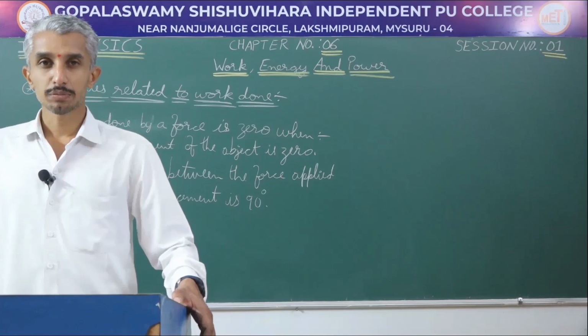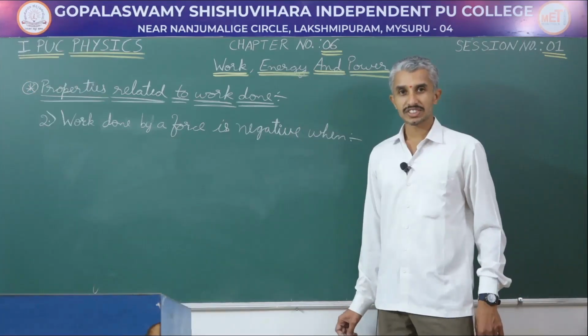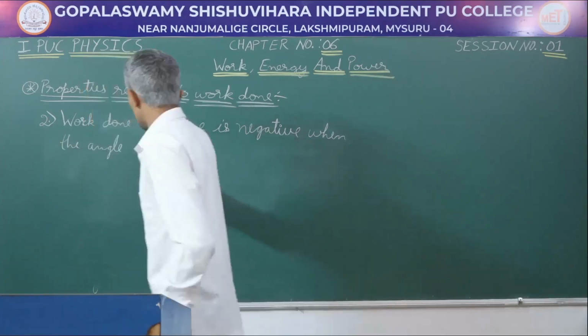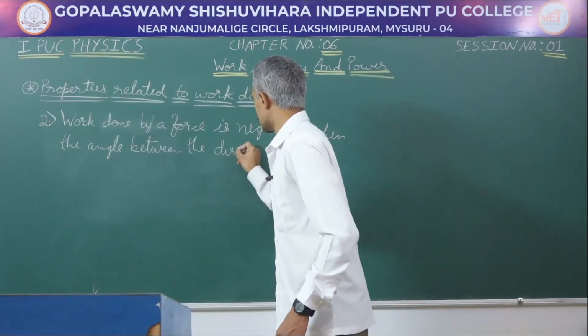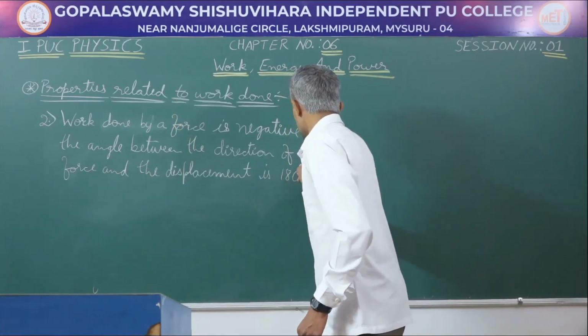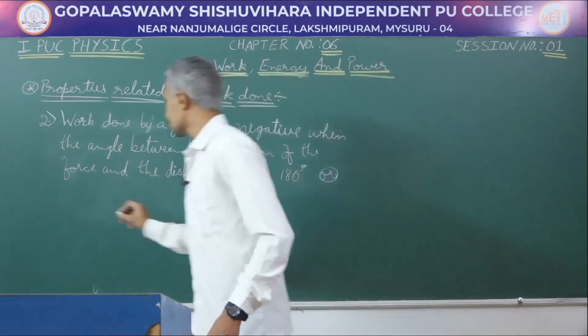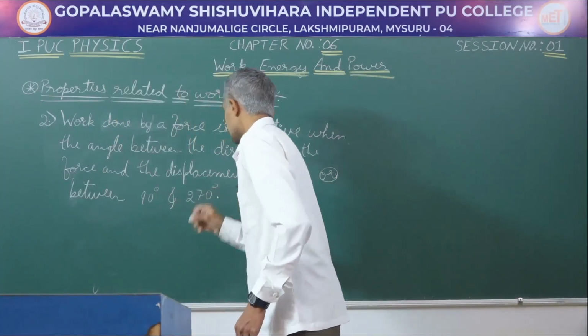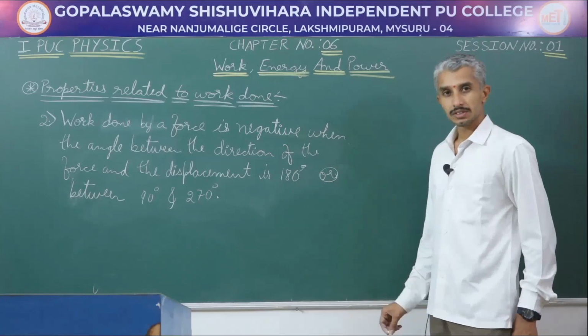Next, look into the second property. Work done by a force can be negative. And when is it negative? When the angle between the direction of the force and the displacement is 180 degree, or it can be between 90 degree and 270 degree. Where do we find this?